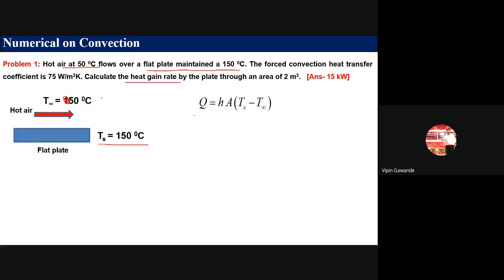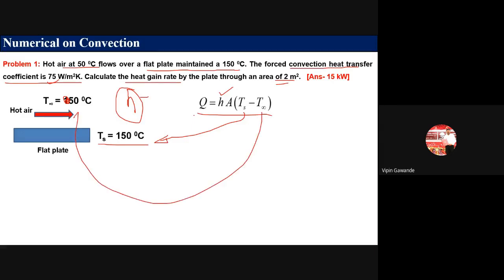So Q is equal to, now here the heat transfer coefficient is given. How to identify the problem? h is given, so it is a problem of convection. The formula is Q is equal to hA (Ts minus T infinity). h is given in the problem as 75. The area is given as 2 meter square. Ts is the surface temperature, 150, and T infinity is the hot air temperature, 50. From there we can calculate the value of Q.